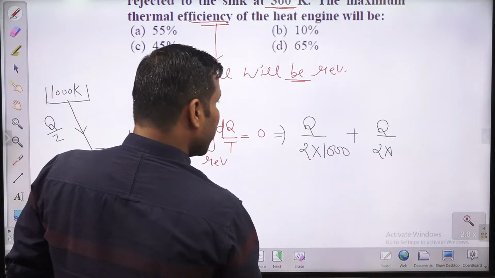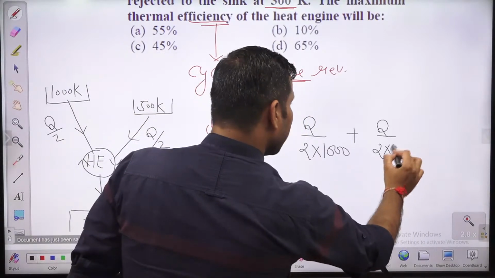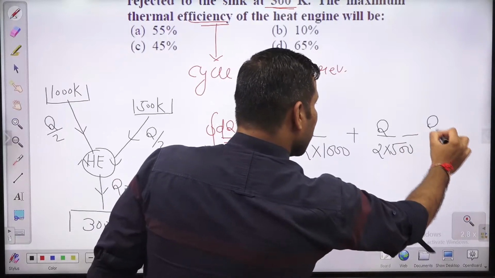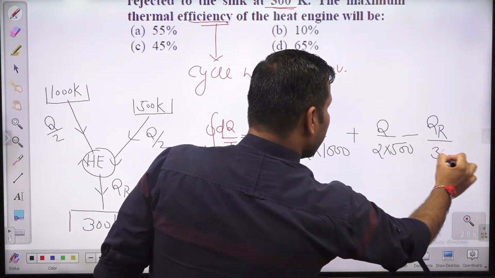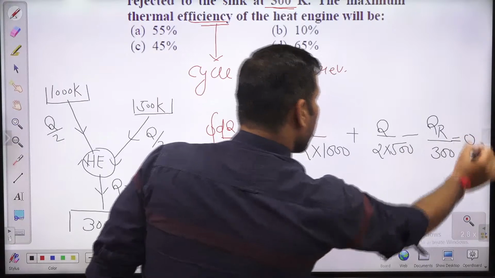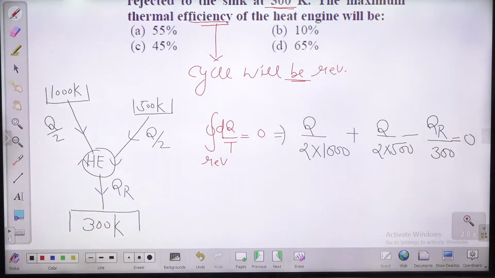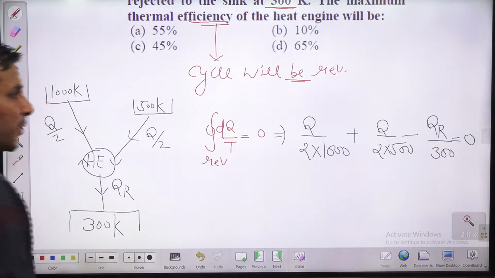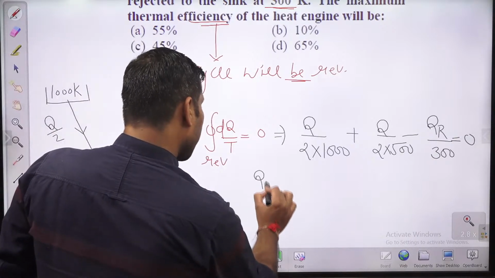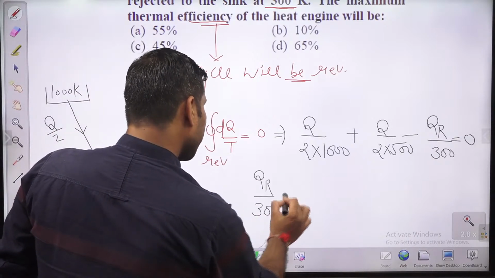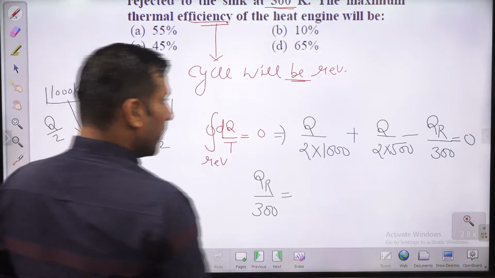Minus Q rejection divided by 300. That is 0. Okay. So solving this, what you will get? You will get QR by 300.